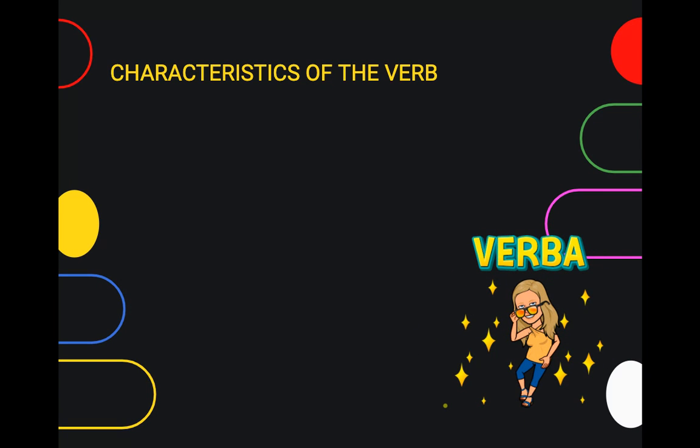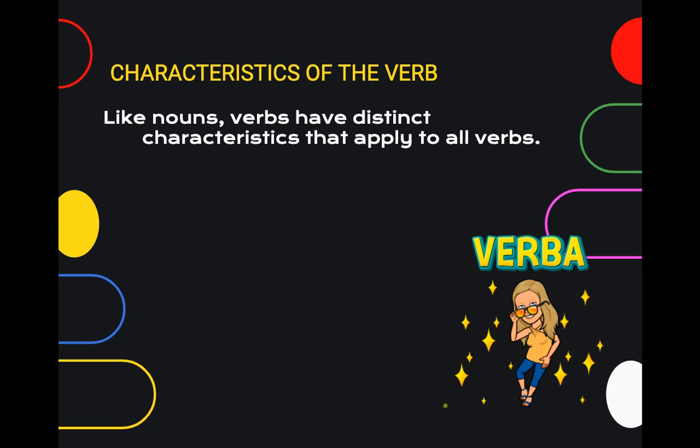Let's start with the characteristics of the verb. Like nouns, verbs have distinct characteristics that apply to all verbs. We've covered these before, but let's review them one more time. First off, we have the conjugation, the group to which the verb belongs: first, second, third, third-io, fourth.